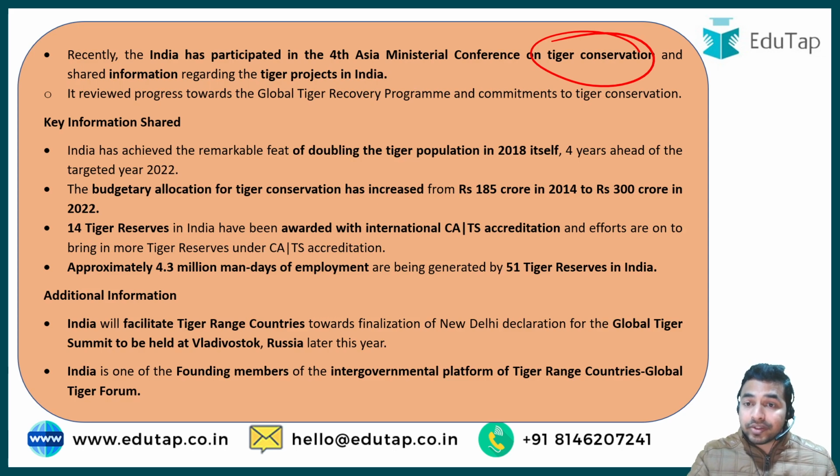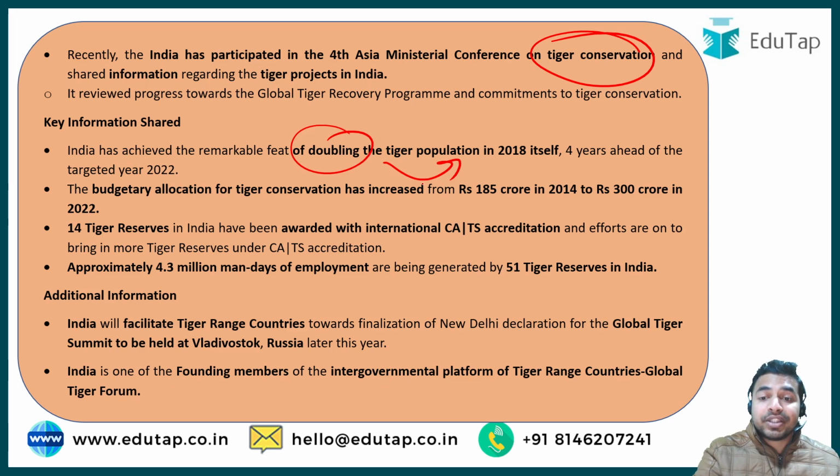When we discuss the different information launched in relation to tiger conservation in India, you can see it was announced that India has achieved doubling the tiger population in 2018 itself. The world target was 2022, but India achieved this target 4 years ahead of the world, that is, by 2018 only.